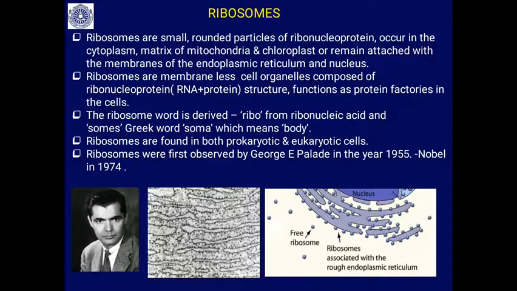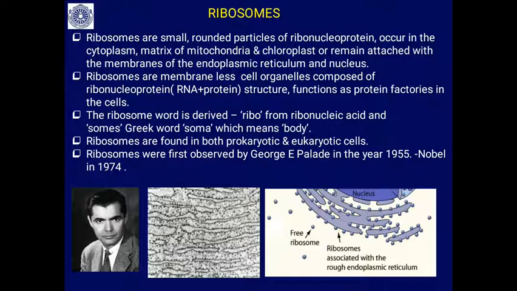The word ribosome is derived from ribo, from ribonucleic acid, which is the important structural and functional part of the ribosome, and zome, from the Greek word zoma, meaning body. Ribosomes are found in both prokaryotic and eukaryotic cells.